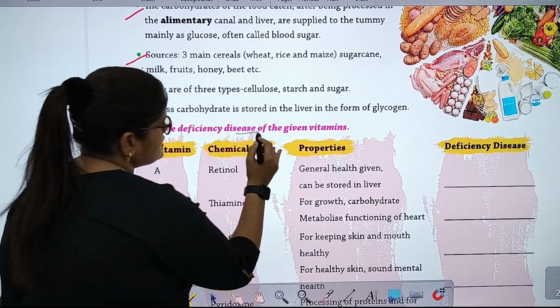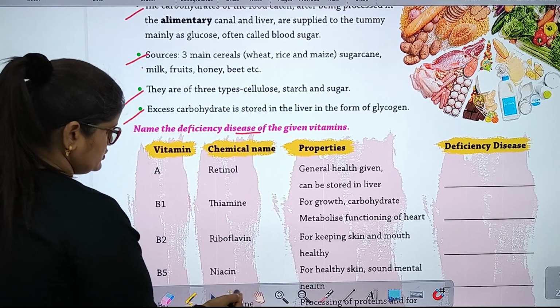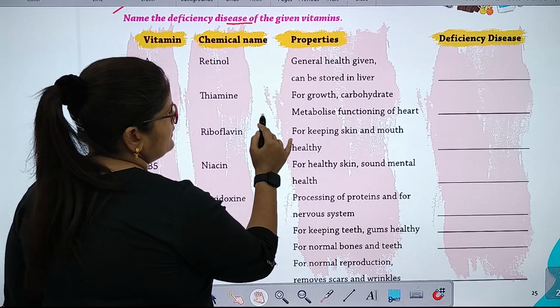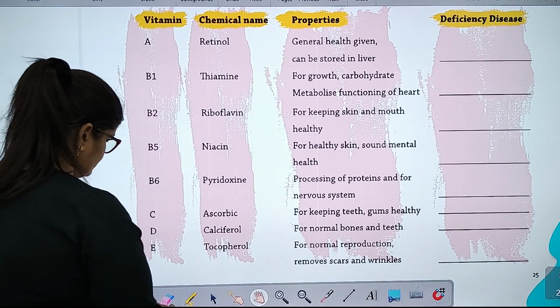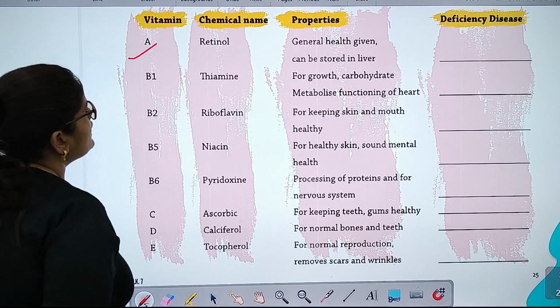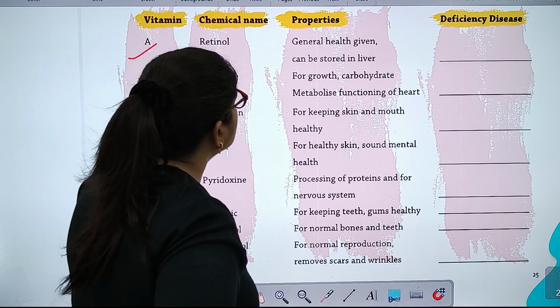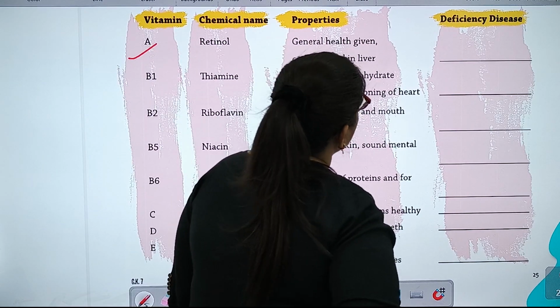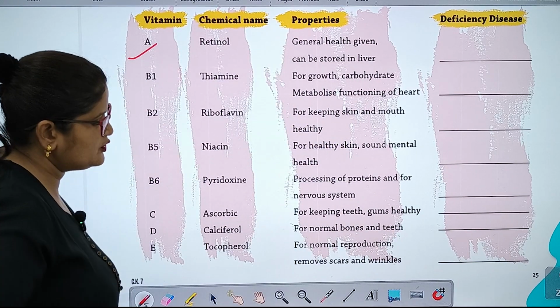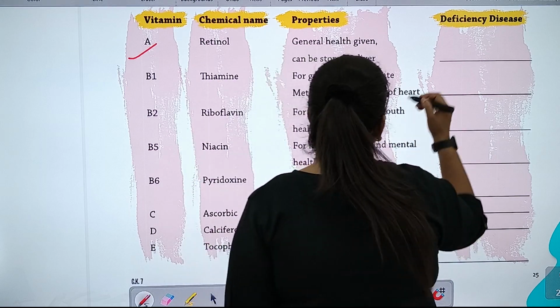So name the deficiency disease of the given vitamins. Okay, let me start. Vitamin A, chemical name retinol, property general health, and which disease can it cause? Night blindness.